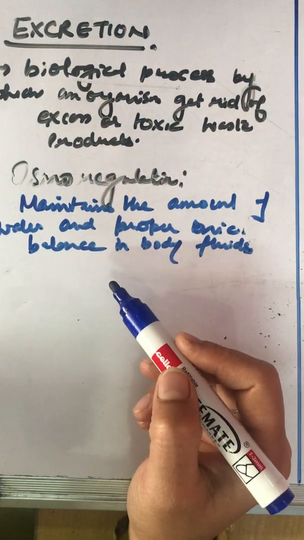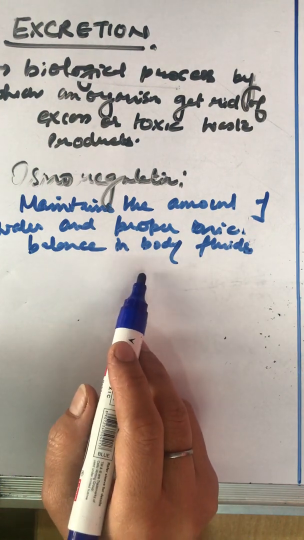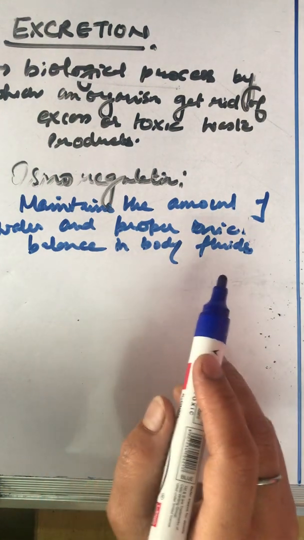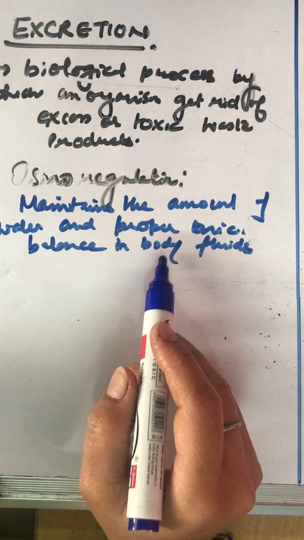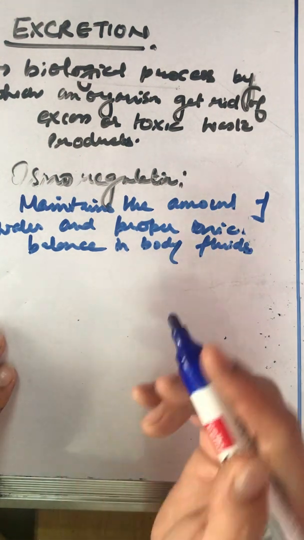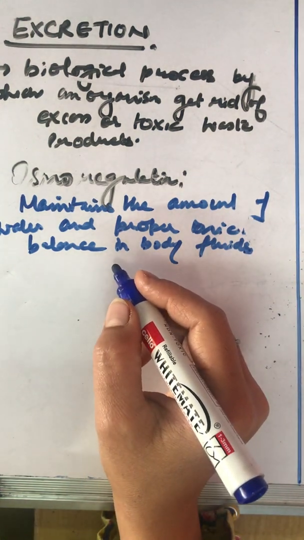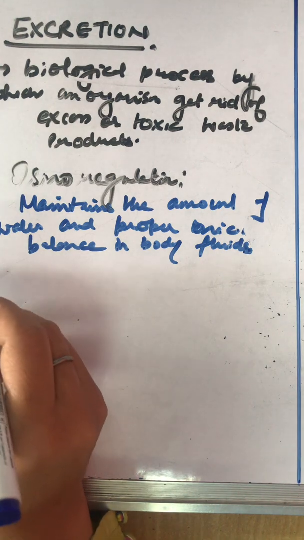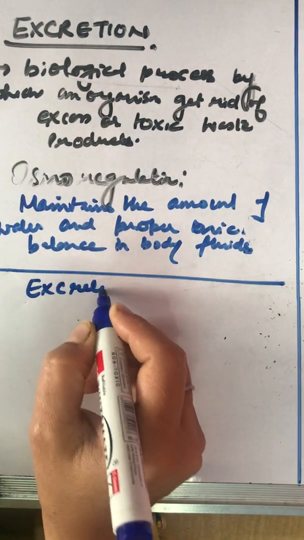These two processes are very important. Why? Because they remove the unwanted byproducts of metabolites, whatever hinders the chemical process in our body. These are toxic, so they may damage the cells also, they may act as enzyme inhibitors also, and we need to remove them. When we are talking about excretion in animals,